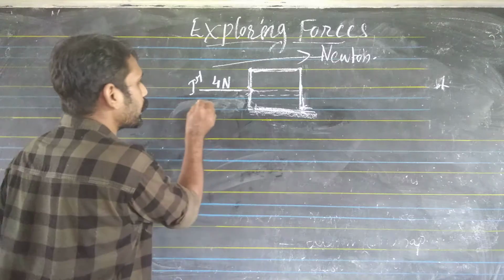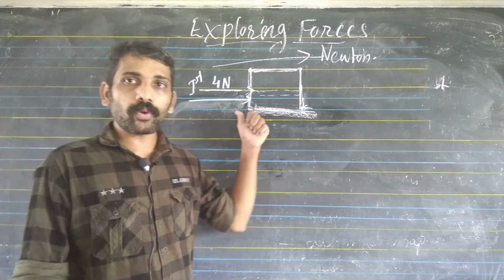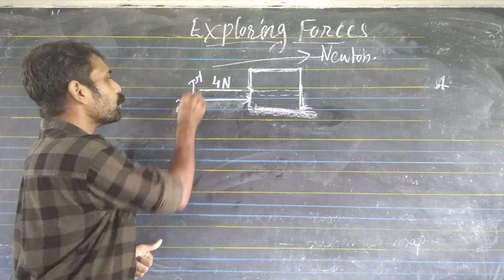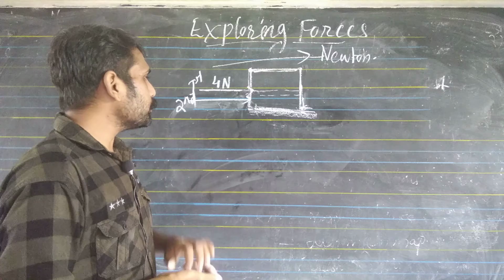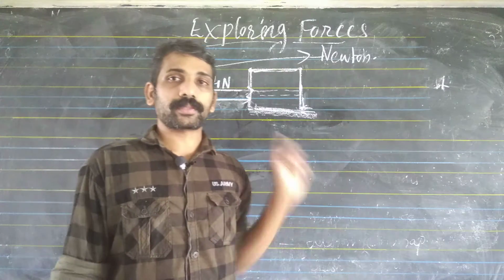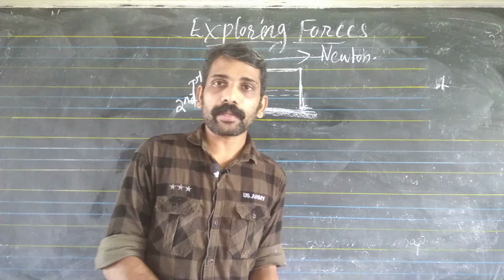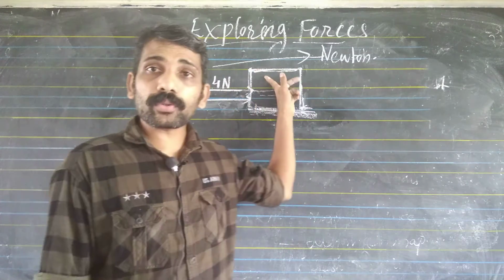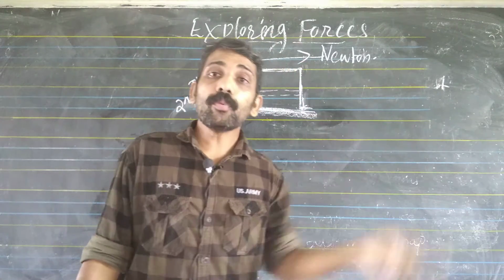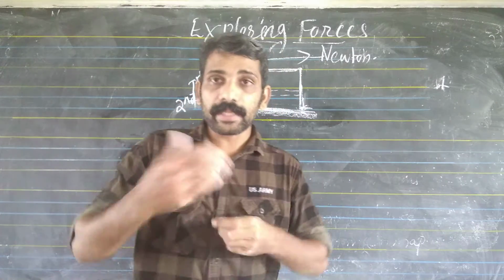Next, another boy came, the second boy came, and the second boy helped the first boy. The second boy gave a force on the box. So the box moved. What was the total force before? The total force was 0. Now the box is moved, which means the force is increased.